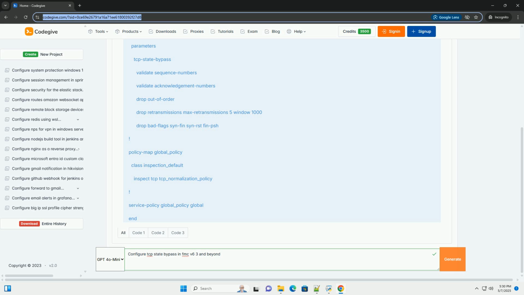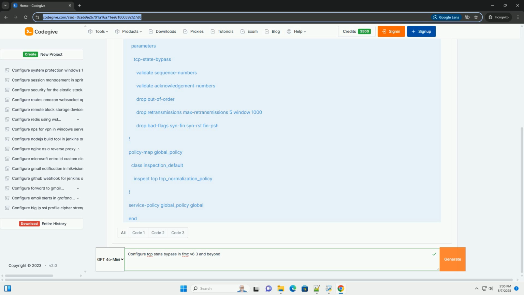Step 5, monitor and tune. After deployment, it's crucial to monitor the network for any issues caused by TCP state bypass. 1. Check FTD logs. Examine the FTD logs for events related to TCP state bypass.